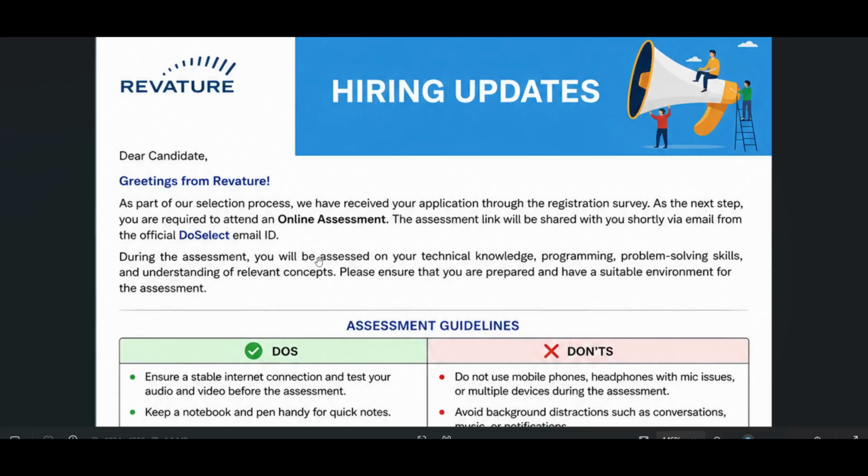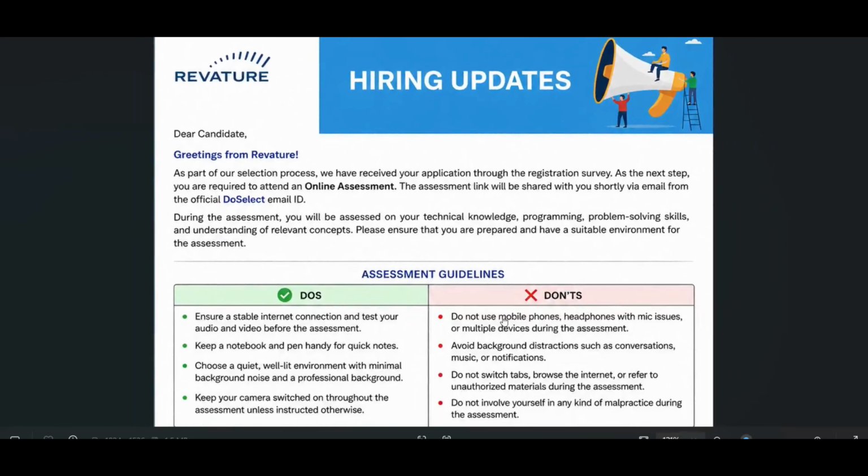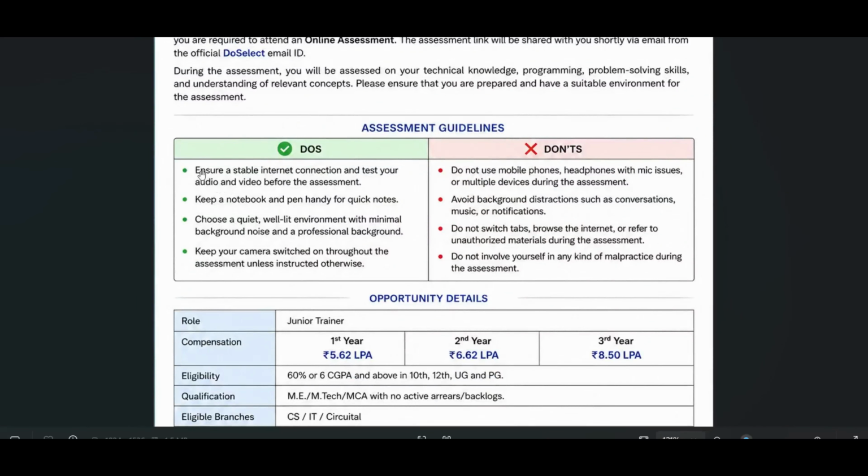During the assessment, you will be assessed on your technical knowledge, programming, problem solving skills, and understanding of relevant concepts. Please ensure that you are prepared and have a suitable environment for the assessment. Here you can see these are the assessment guidelines. Ensure a stable internet connection. Keep a notebook and pen at hand for quick notes. Choose a quiet, well-lit environment. Keep your camera switched on throughout the assessment unless instructed otherwise. Here they mentioned the don'ts as well.